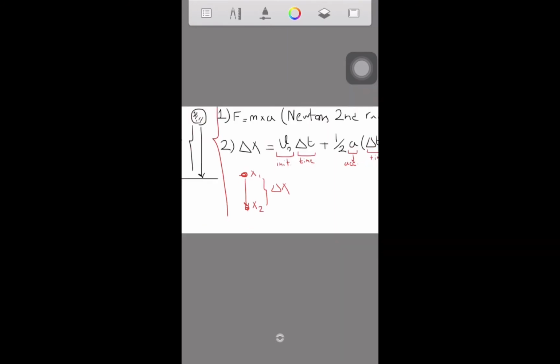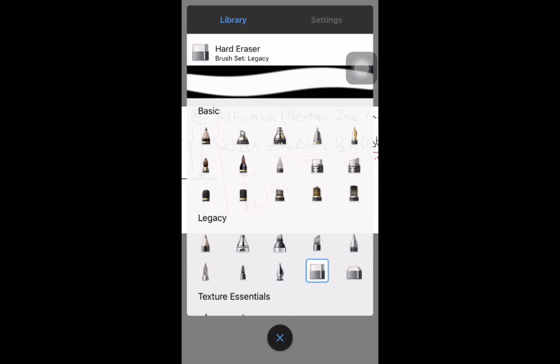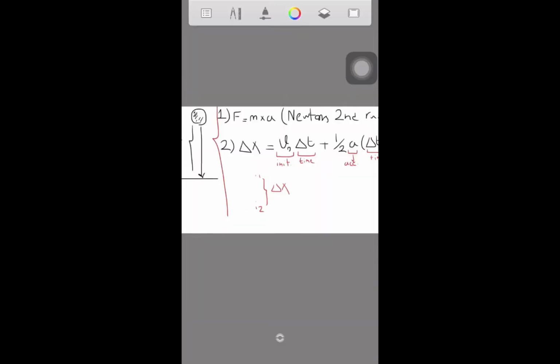All right, so let's go for another formula. Now, to make it realistic, we're gonna use another formula.